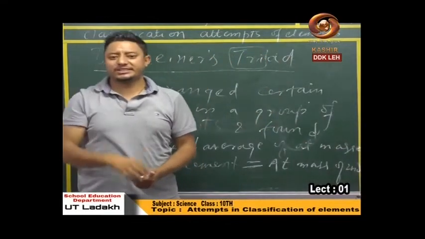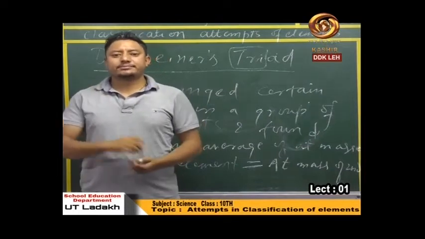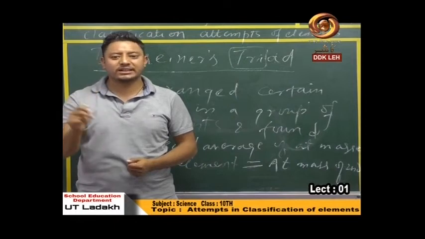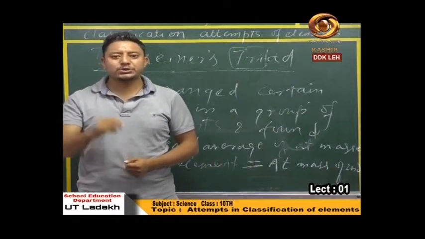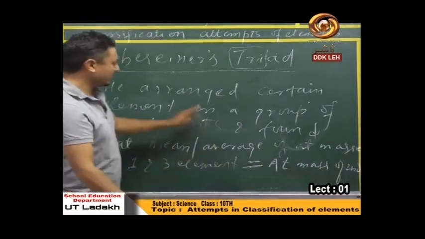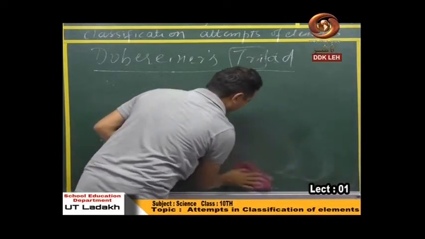This was what he stated, that when he grouped three elements as triads, he found that the average of atomic masses of the first and the third element was almost equal to the atomic mass of the second or the central element. Okay, so this was the statement. Now let's see how he explained this on the basis of examples.